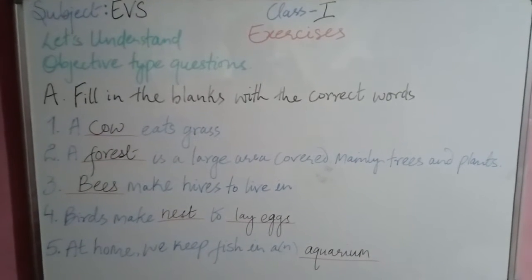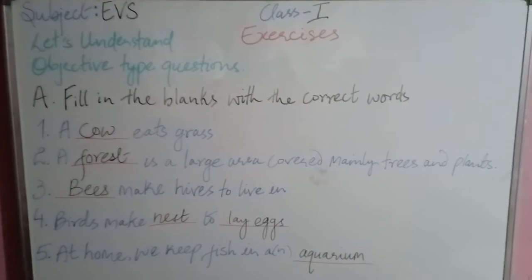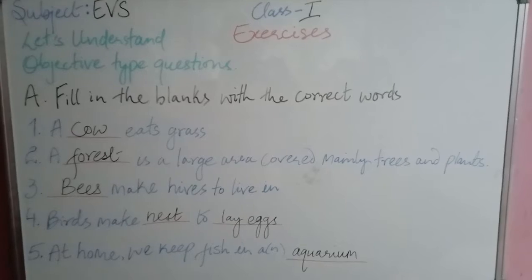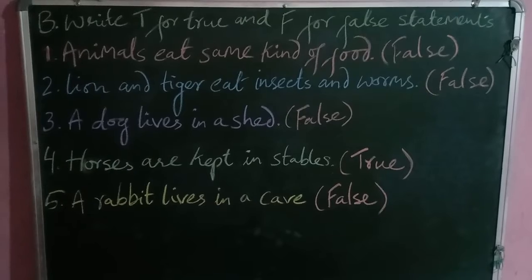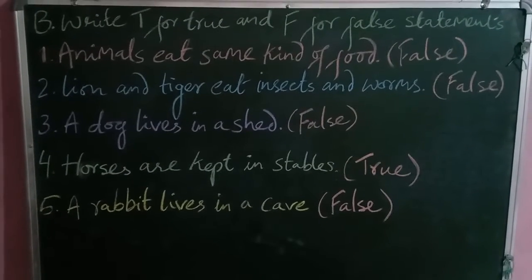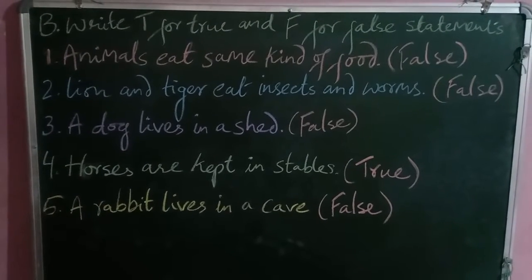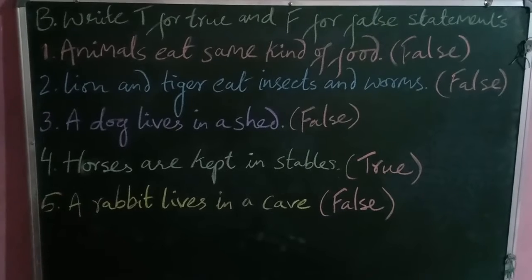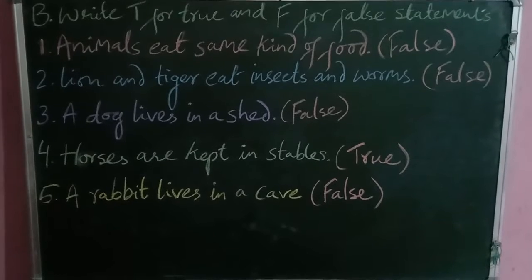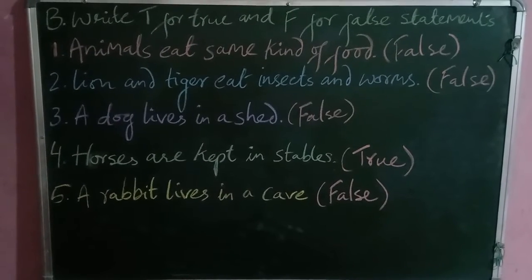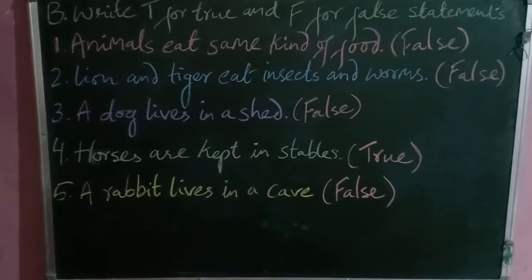Then question 5. At home we keep fish in an aquarium. So the next question we have is question B. Write T for true and F for false statements. Question number 1. Animals eat the same kind of food. So it is a false statement. They eat different kinds of food.